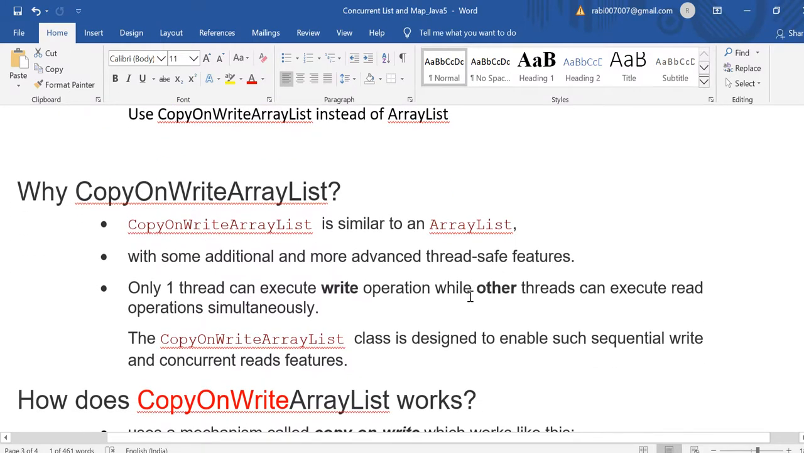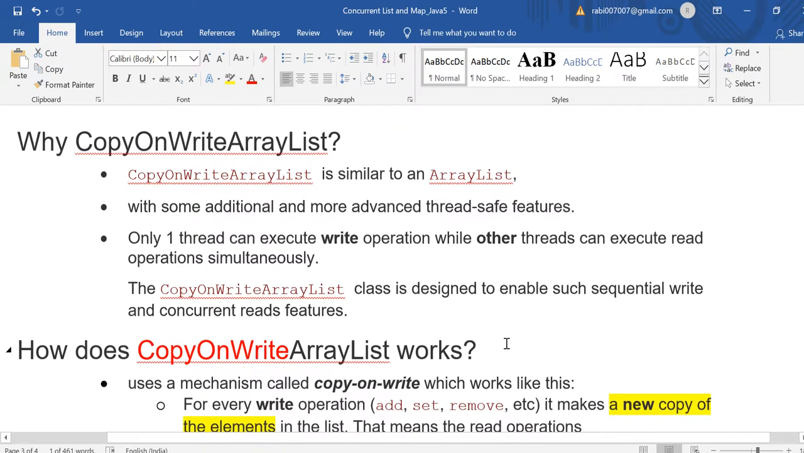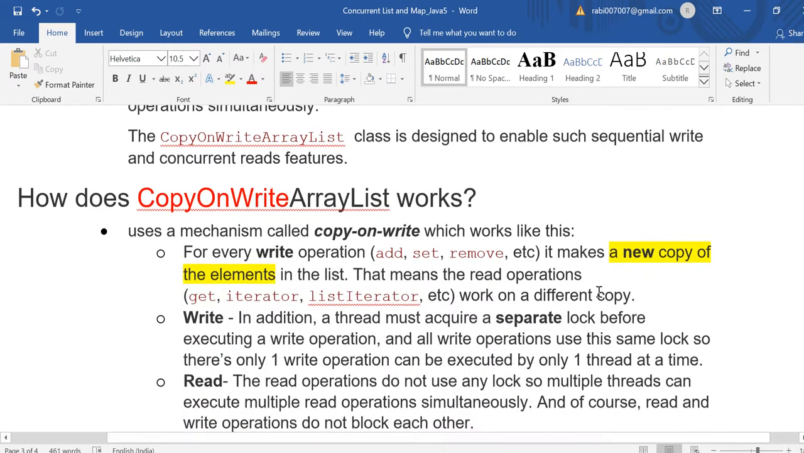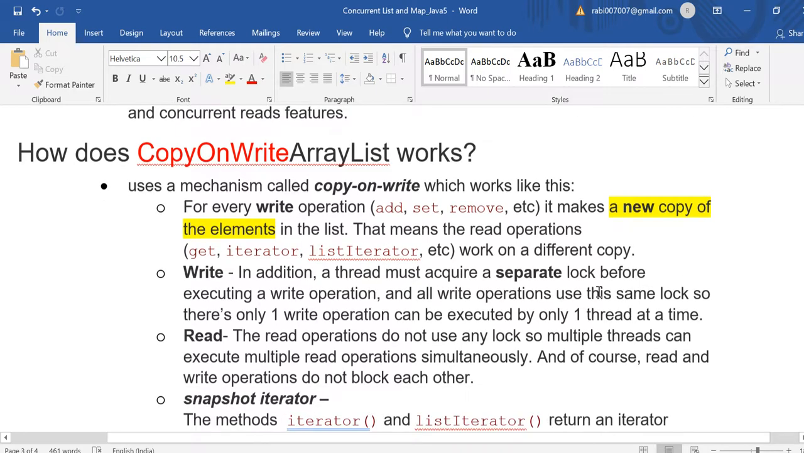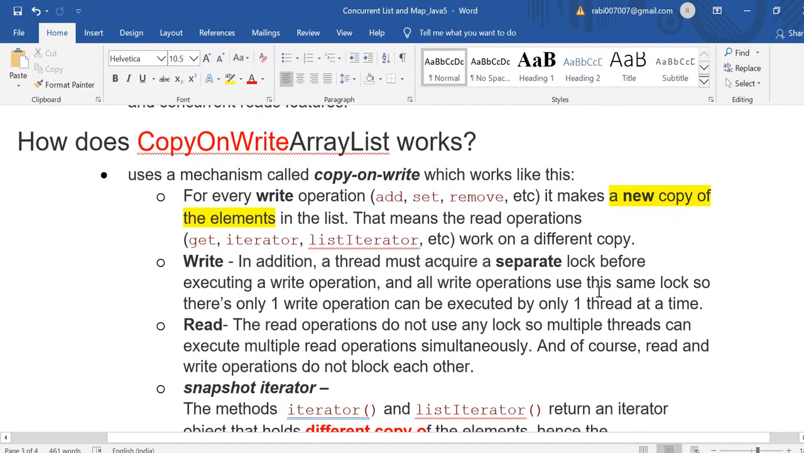Why copy on write array list? It is similar to array list. Only one thread can execute write operation, other threads can execute the read operation. It is designed to enable such sequential write and concurrent read. That means only one write operation, and concurrent read, multiple threads can perform the read operation. How does copy on write array list work? I have already discussed. It's creating a new copy of the element in the list.